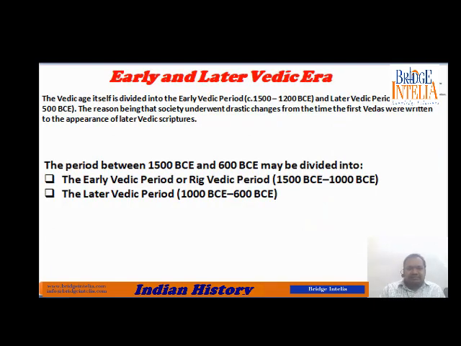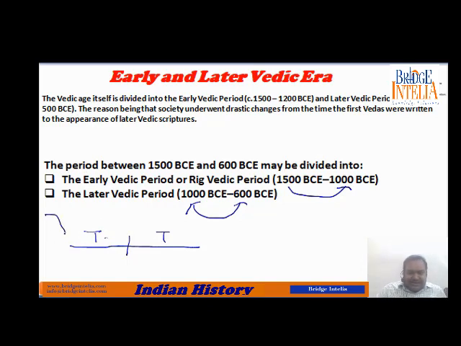So this entire time period of Vedic civilization is divided into two parts, two time periods. The first time period is the first 500 years, that means from 1500 BC to 1000 BC, and the next 500 years. So what was the necessity? Why do we need to divide this into two time periods? Because there are certain distinct features.